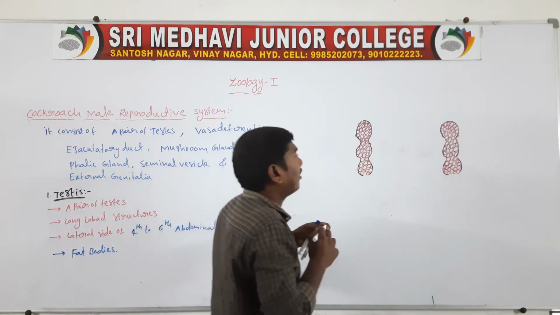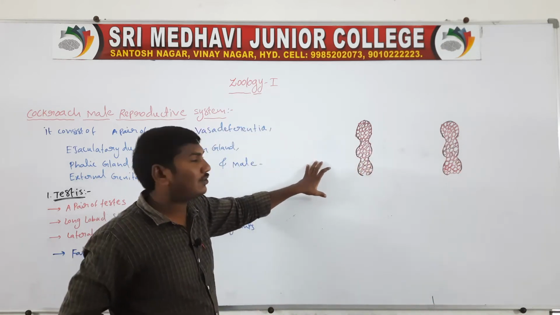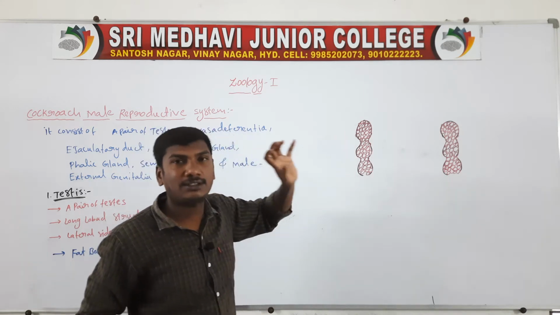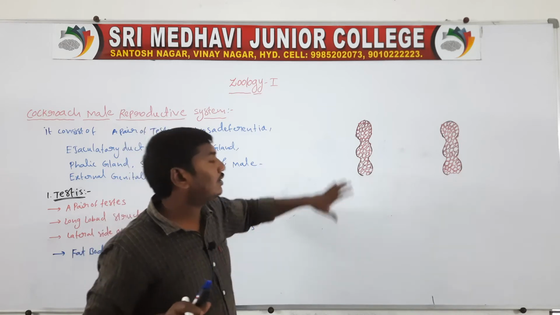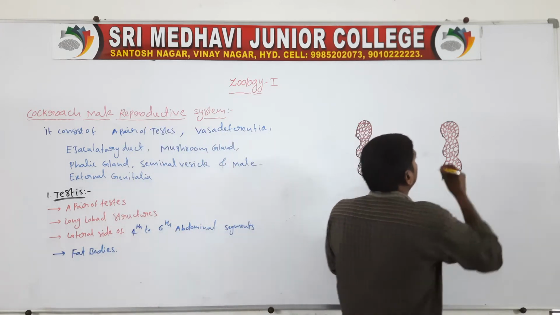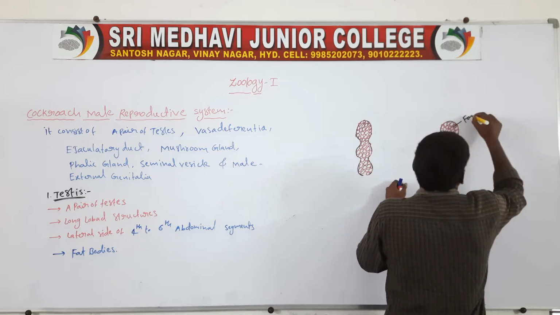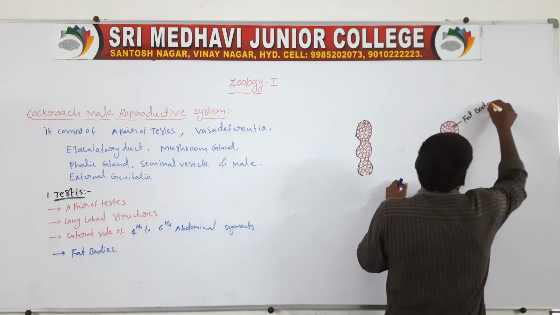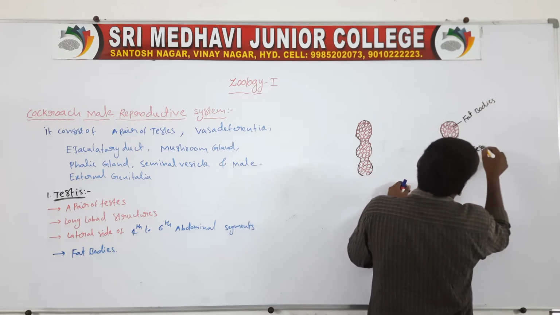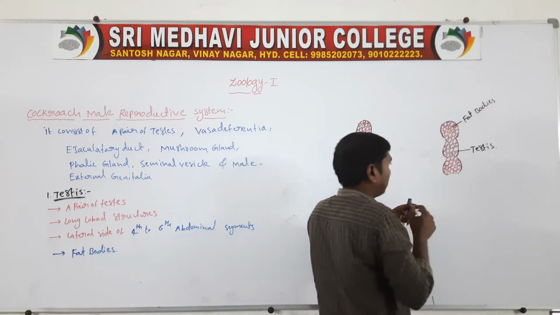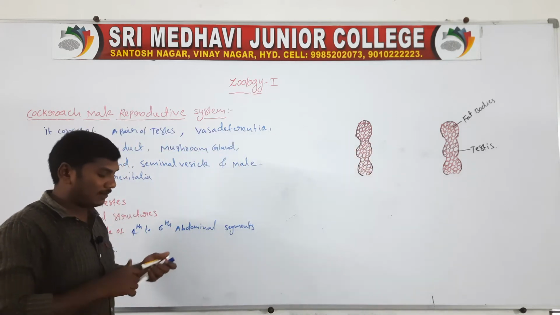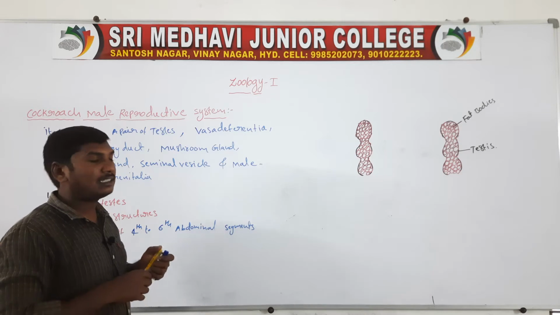So these are the one pair of testes, long lobed structures, and these are the fat bodies in which the testes are embedded, in the 4th to 6th abdominal segments.